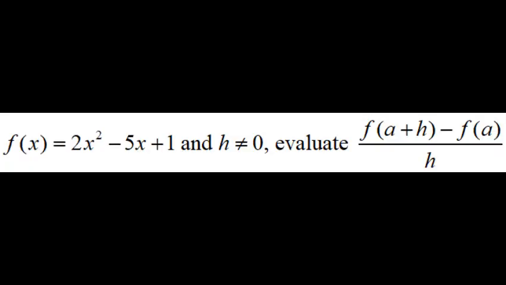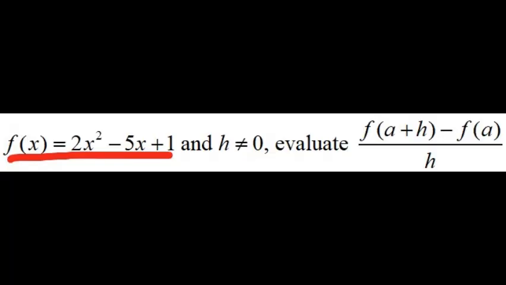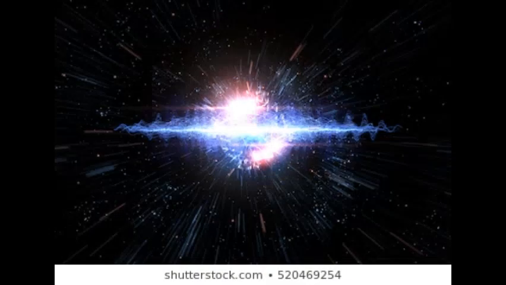Here is our first problem, a difference quotient problem. It looks complicated, not to worry, I'll break it down for you. The first part, f of x equals blah blah blah, is our equation. We say h is not equal to 0 because we need to evaluate the next part, which has h in the denominator. So we cannot divide by h if h is 0, because if you divide by 0, the universe will explode.